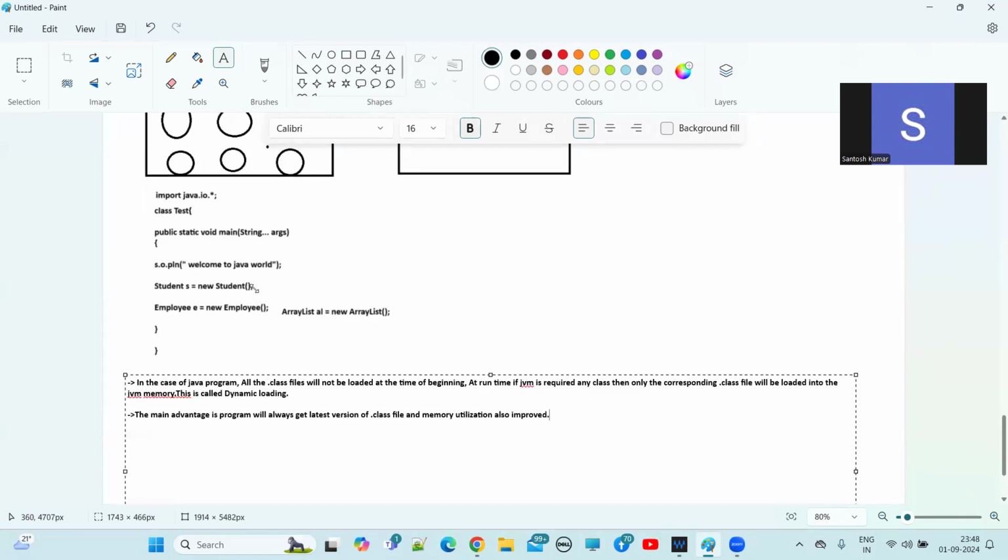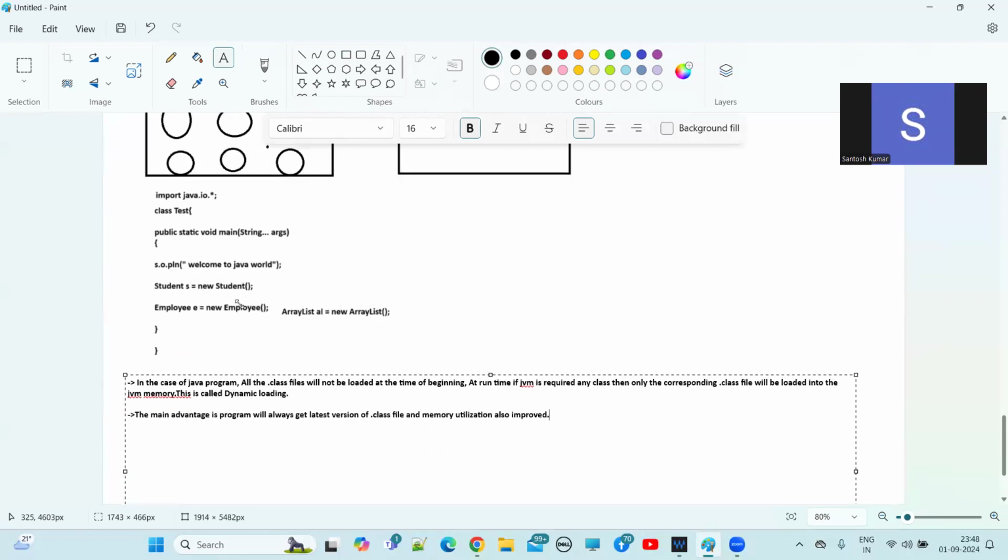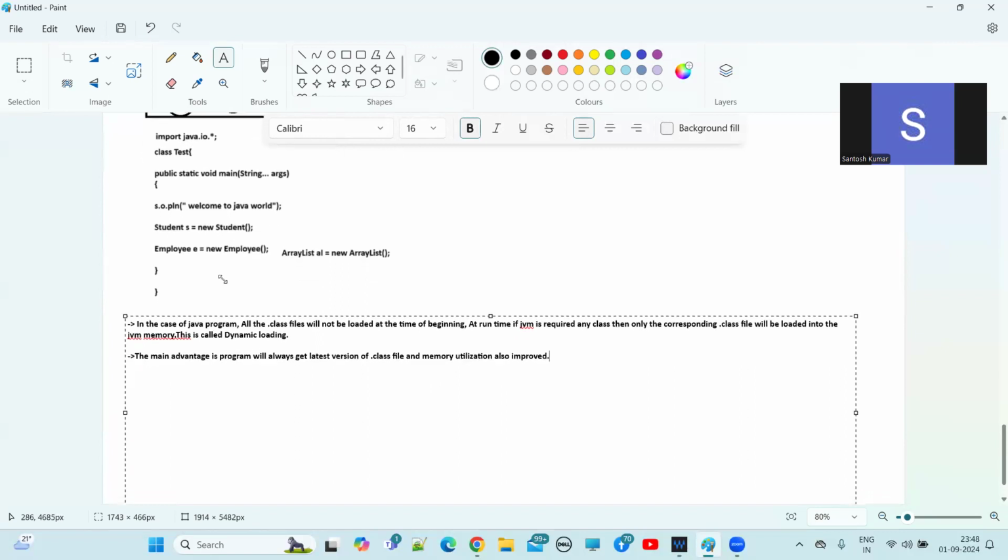So now, in which version will you utilize here? The old version of student.class file. Why? When did you load it? At the beginning, right? So by that time, what is the version of student.class file? Old version.